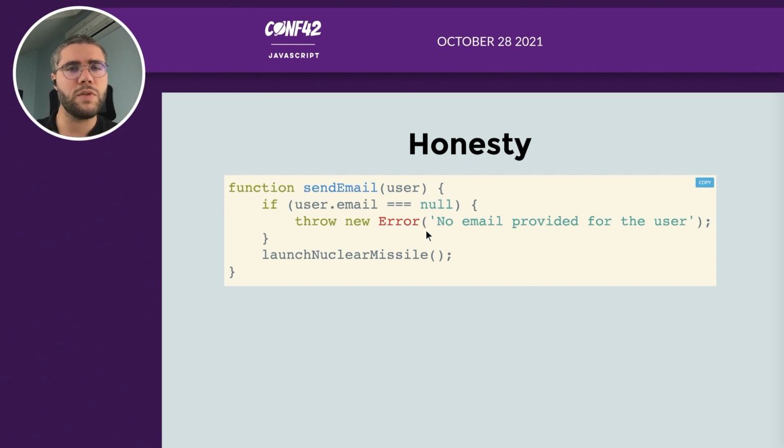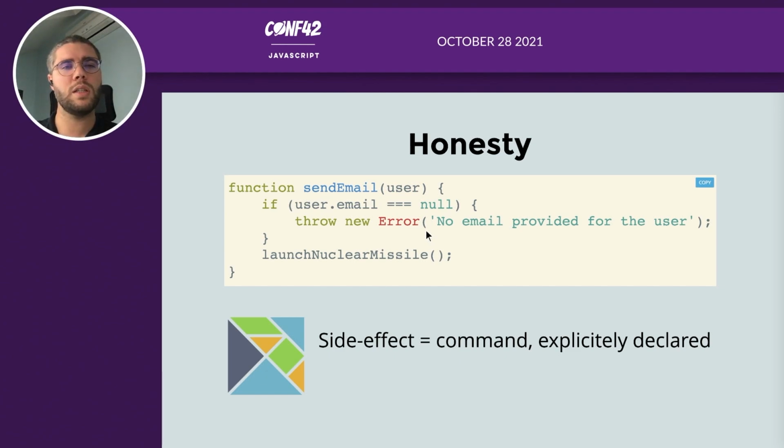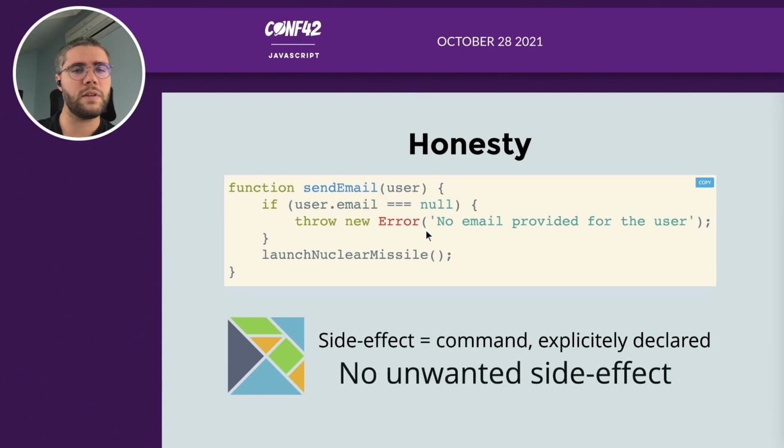So with functional programming, you wouldn't be exposed to this kind of thing, because in Elm, side effects are explicitly declared. So if your function can produce side effects, for example, sending something over the network or anything else, your function will show that it does something. So you can't have unwanted side effects. That's why I talk about honesty, because a function says exactly what it does, and it doesn't do anything that you can ignore.